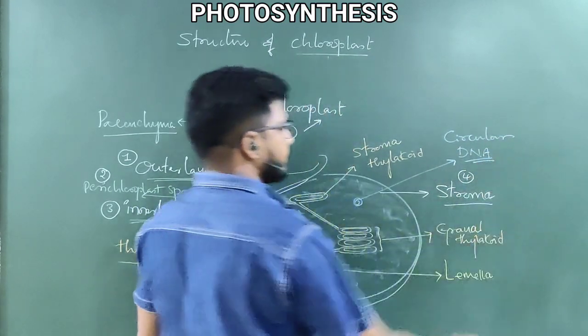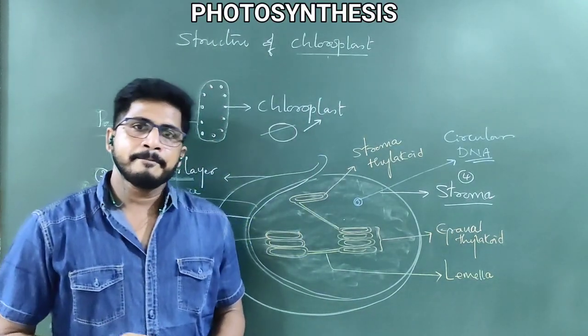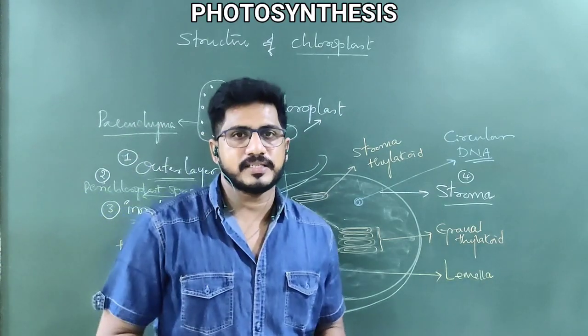It is autonomous. Generally, in a eukaryotic cell, the nucleus has DNA. That nucleus is present at the center of the cell.